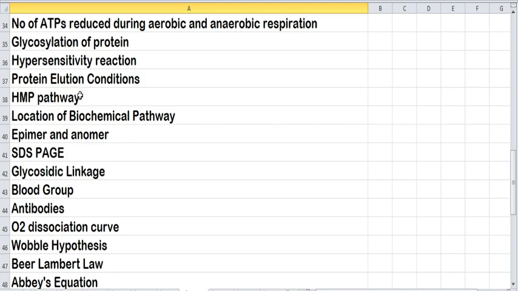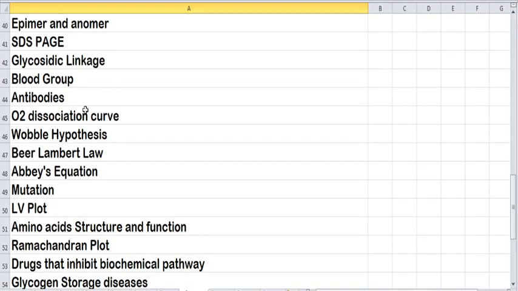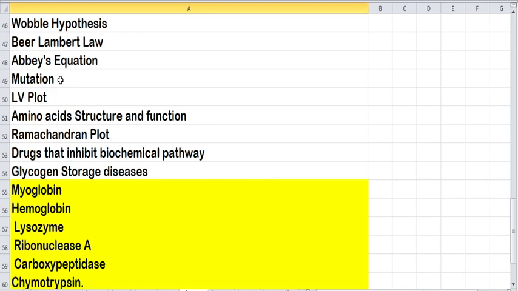Next, study about the HMP shunt and the location of biochemical pathways, where each biochemical pathway is located in each organ. So you should know about the organelle and biochemical pathway, and you should know about epimer, anomer, and SDS-PAGE and glycosidic linkage, blood group, antibodies, and study about the O2 dissociation curve, and know about the Sobel hypothesis and Abbe's equation, mutation, types of DNA mutation, study about structure of amino acid and the function of amino acid.